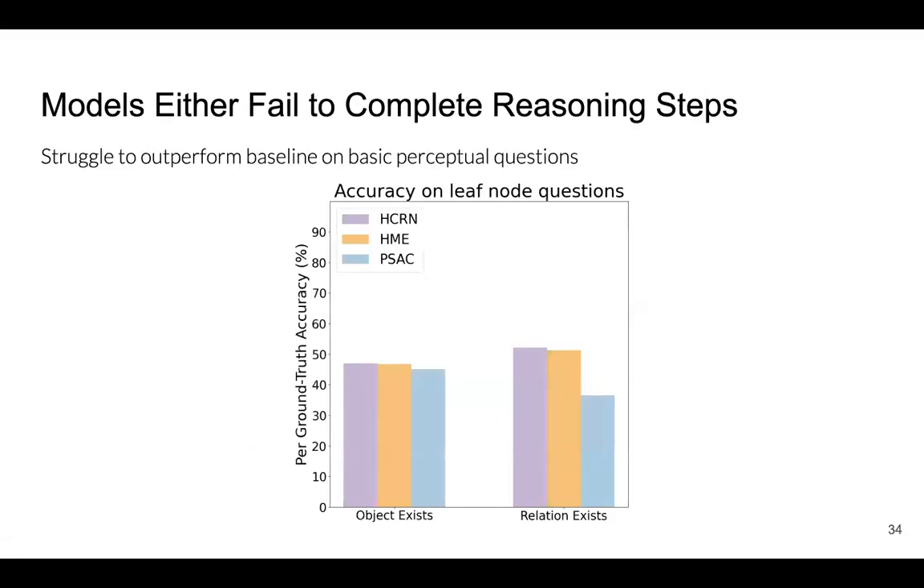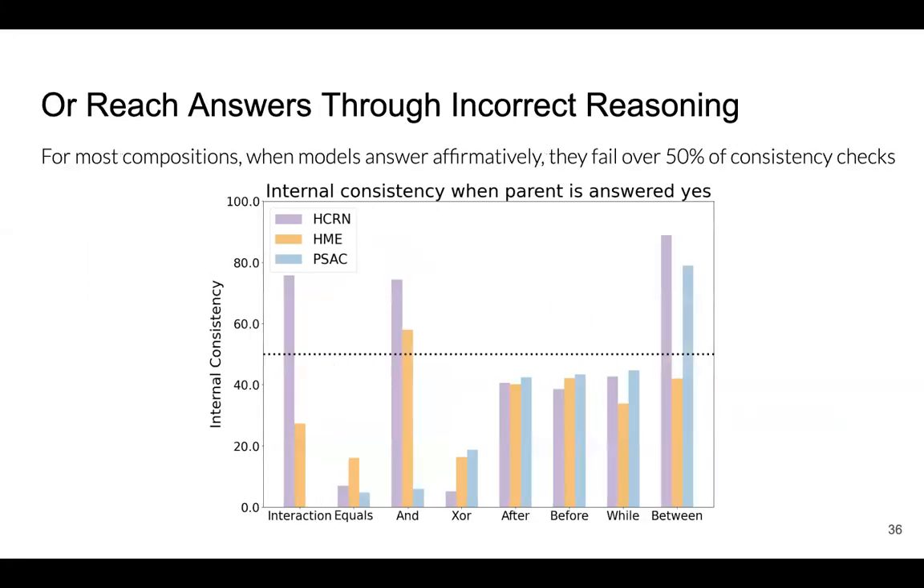We first find that each model struggles on leaf nodes, corresponding to the start of reasoning. We compare against a naive baseline predicting the most common answer per question type, and find that models either perform worse or on par with it. For more complex question types, we find that models often reason incorrectly. One cause of incorrect reasoning is self-contradiction. When parent questions are answered affirmatively, for instance, models contradict themselves for over 50% of consistency checks.